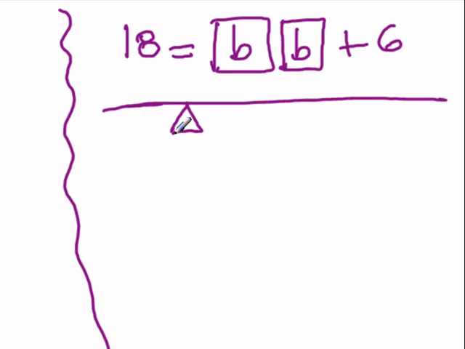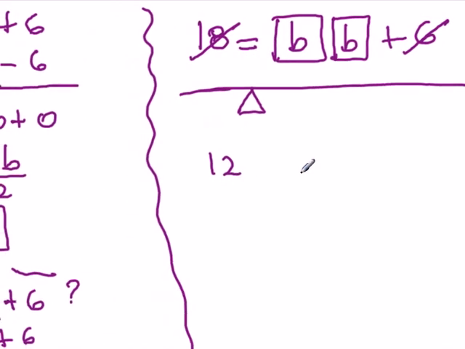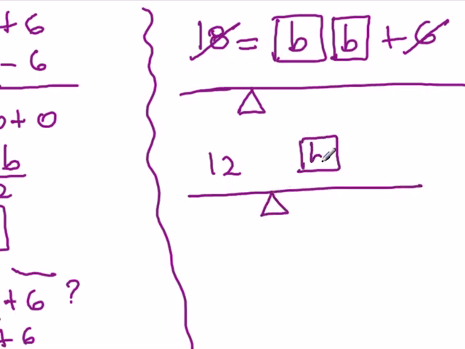So what we're going to do is remove 6 from both sides. So take away 6 from here and take away 6 from here. If we're going to reduce the 18 by 6, we end up with 12. And on our scale, we have 12 on one side that are being balanced by 2 b's on the right side.